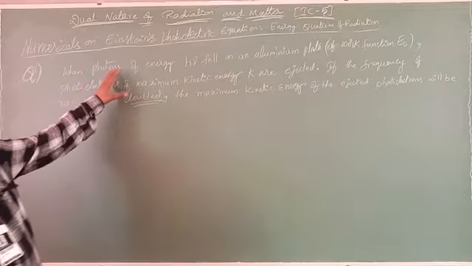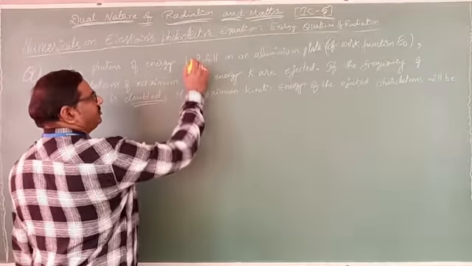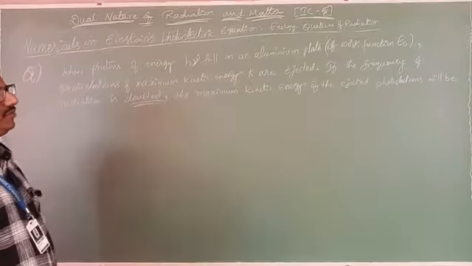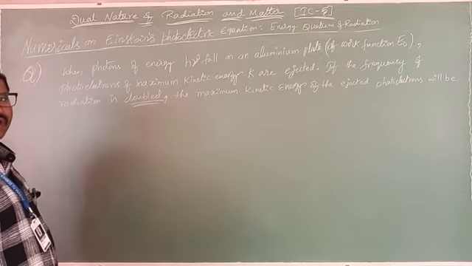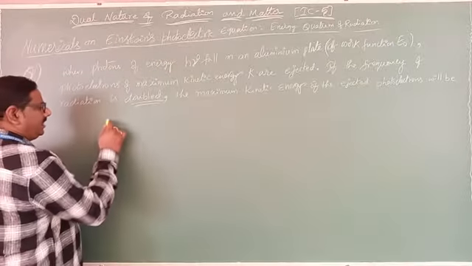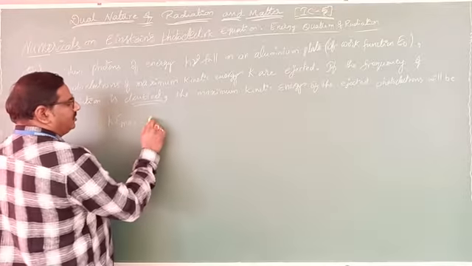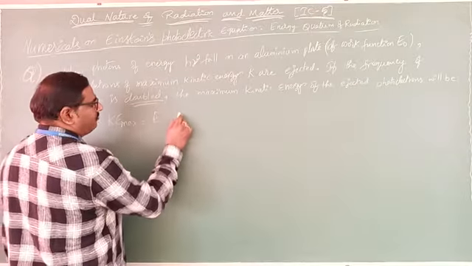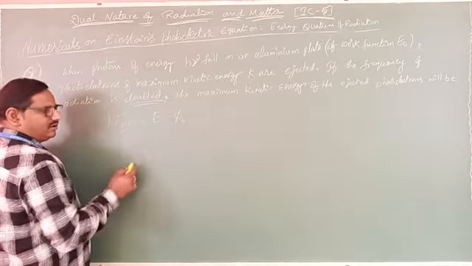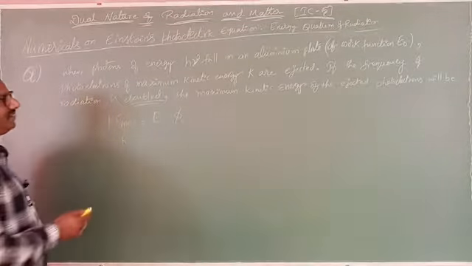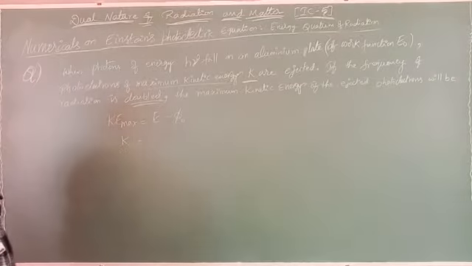Next one, see here. When photons of energy h nu fall on an aluminum plate of work function E naught. Einstein's photoelectric equation we already know: maximum kinetic energy Ke maximum equals energy E minus work function phi naught. Clear? Or we will write it as K, because the maximum kinetic energy of the photoelectron is given as K.